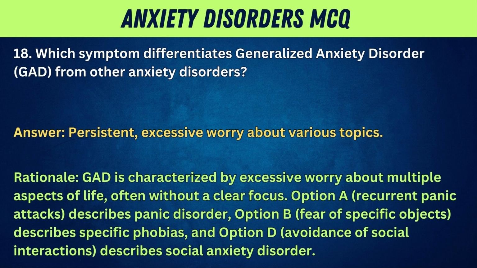Option B, fear of specific objects, describes specific phobias. And option D, avoidance of social interactions, describes social anxiety disorder.